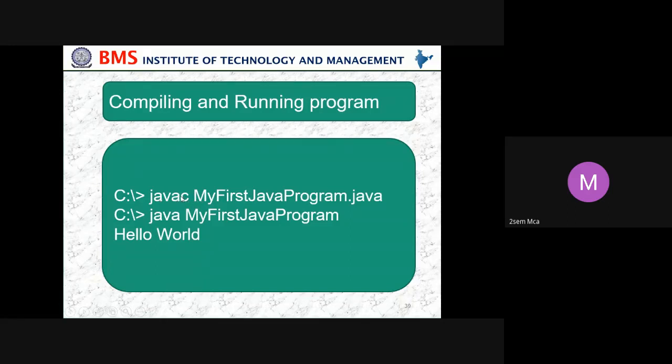In case you have any error, it will show you here once you execute this command, that is javac. C stands for compiling. Javac, then the name of the program you want to compile, then the extension. So this is your compiling. Then to run the program, we use java, my first Java program.